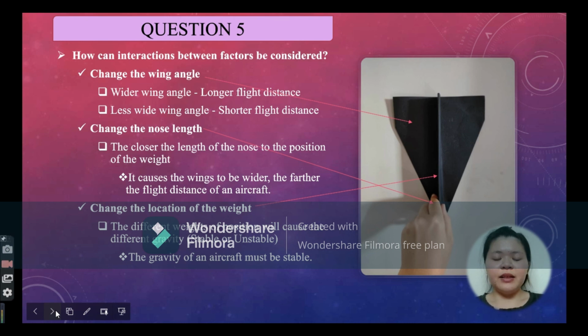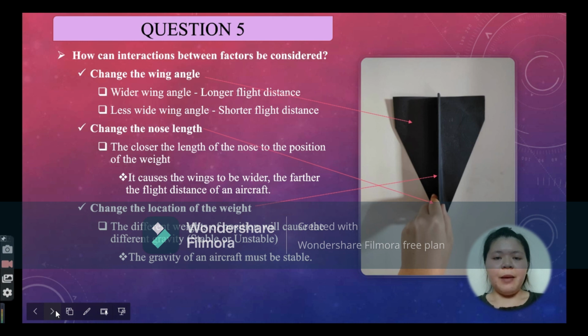In fact, the flight distance and flight time of an aircraft are highly dependent on the gravity of an aircraft. This is because the different weights will cause different gravity. For example, if the airplane is unbalanced, it causes the aircraft to be really difficult to fly and in turn causes the flight distance to be short and flight time to be fast.